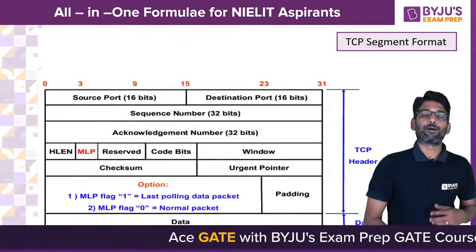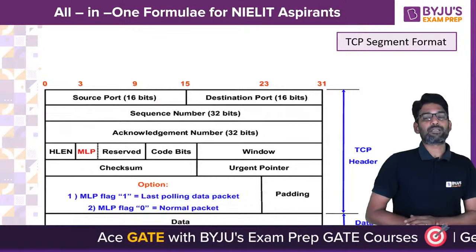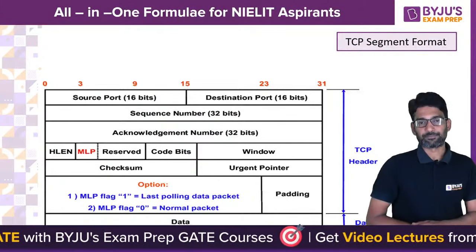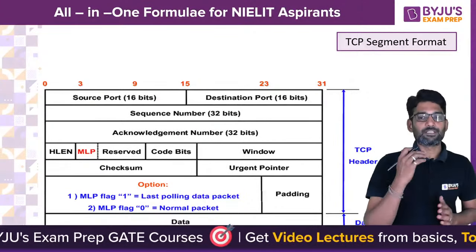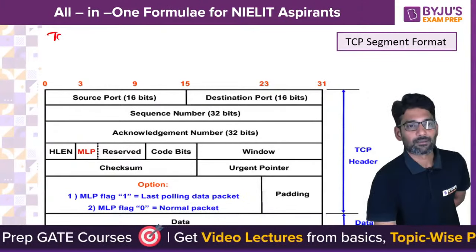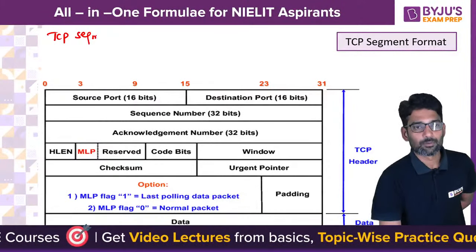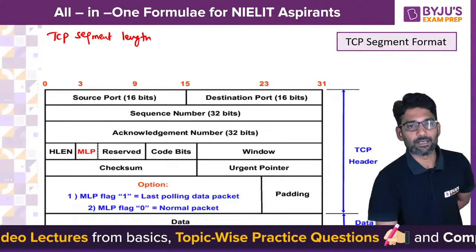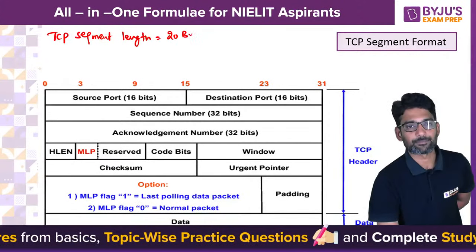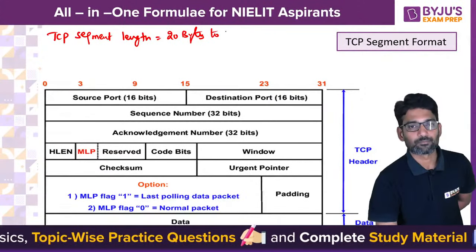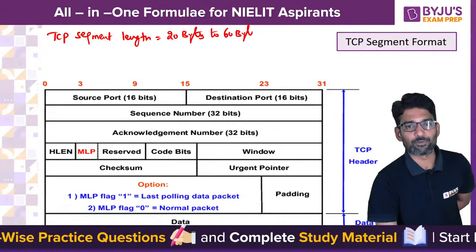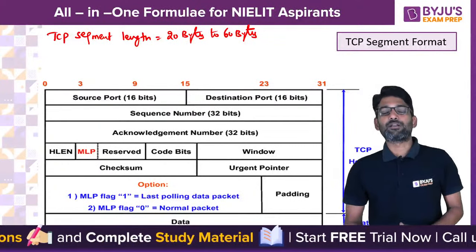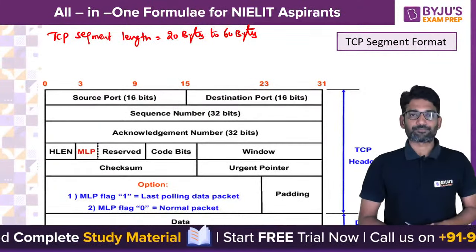And along with that, TCP segment format revision is suggested to be on the safe side. The TCP segment length range is 20 bytes to 60 bytes, meaning the minimum length is 20 and the maximum is 60. That means there is an optional 40 byte header.